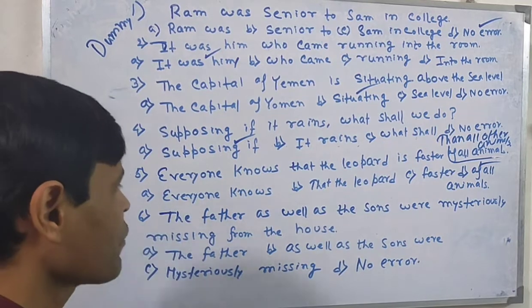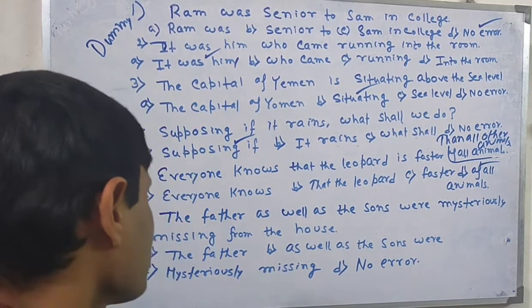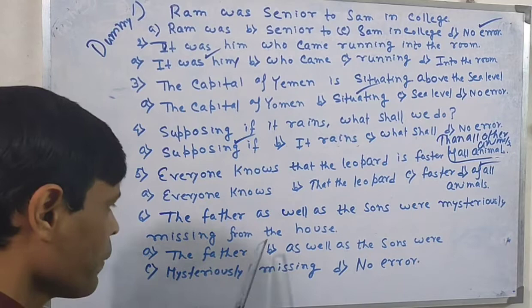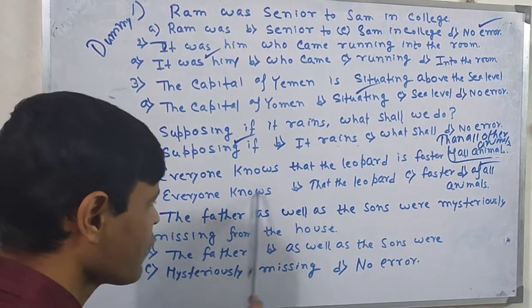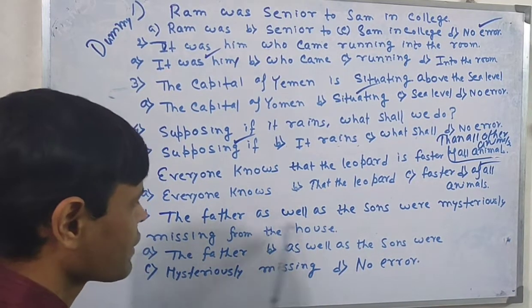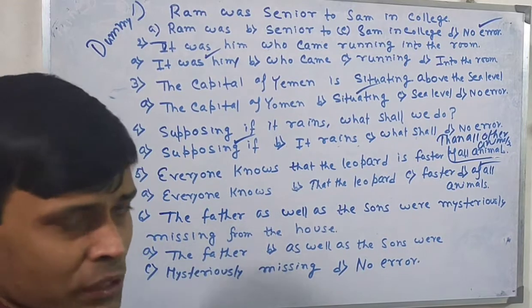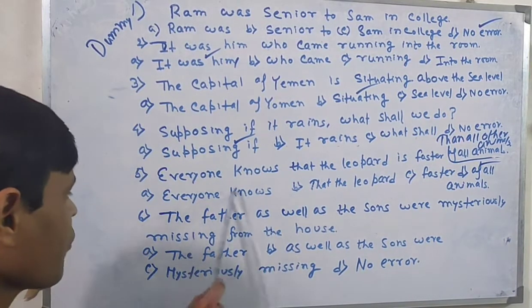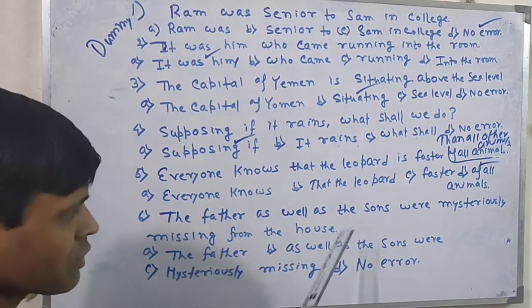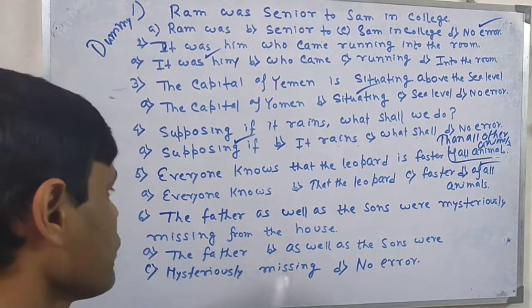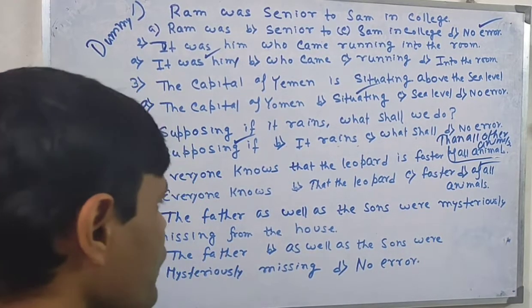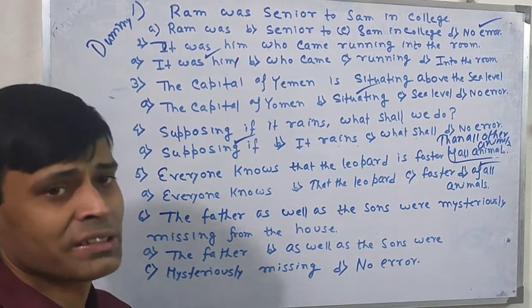The father as well as the sons were mysteriously missing from the house. Be careful, as well as is a connecting word. You can say it is a connecting word. This is not the subject. The subject lies here, father. So, sons are not the subject. This means when the subject is singular, we cannot use were in general cases.